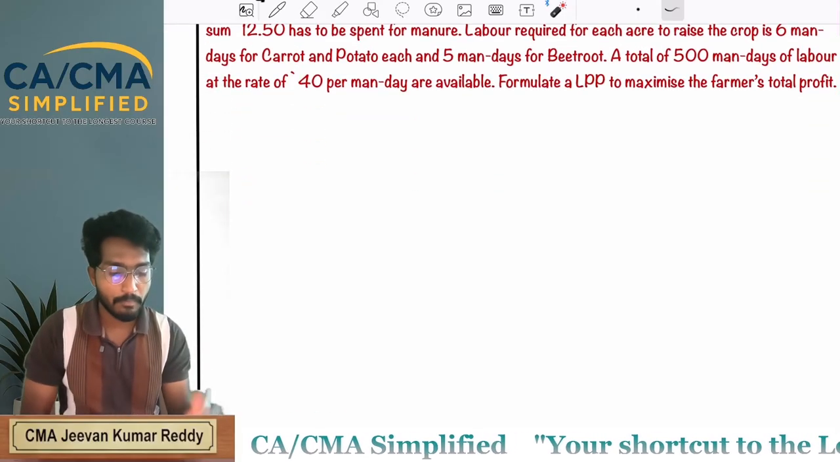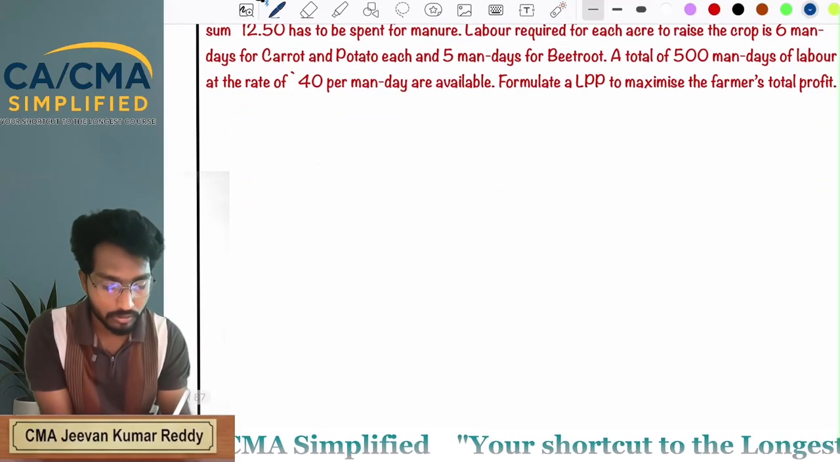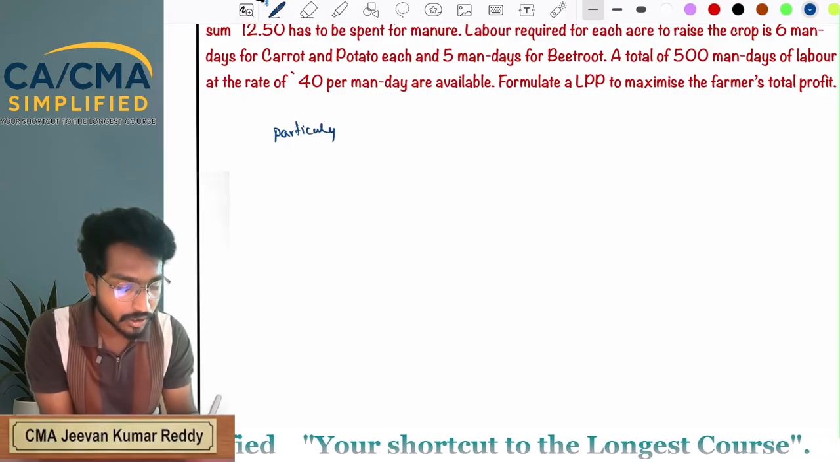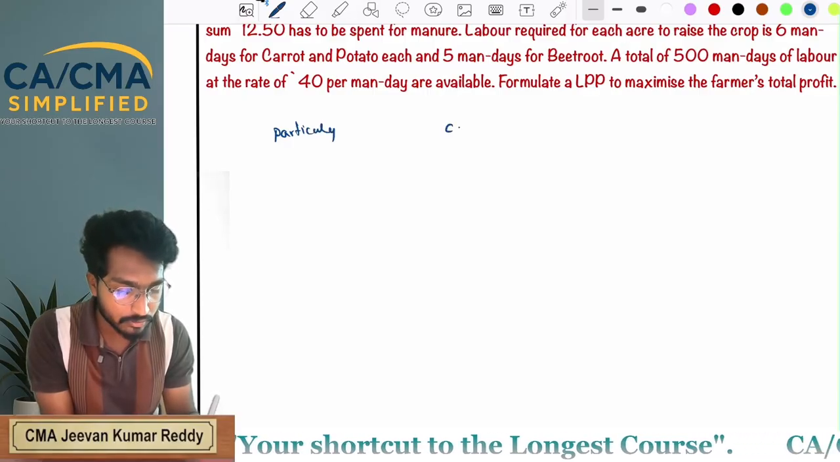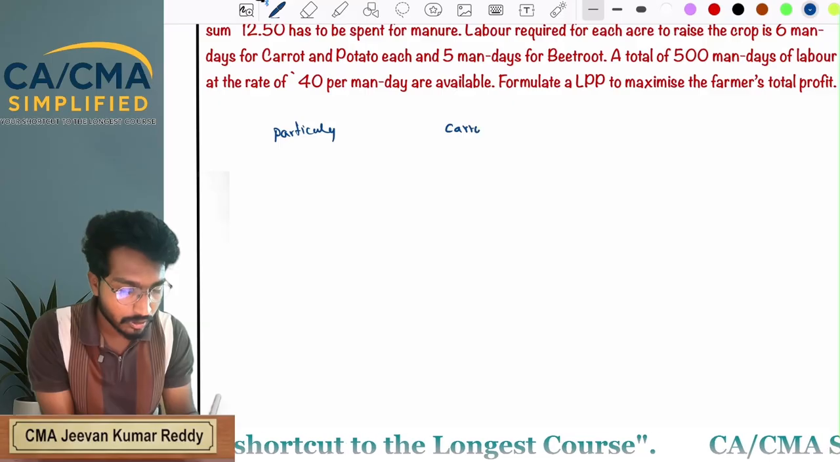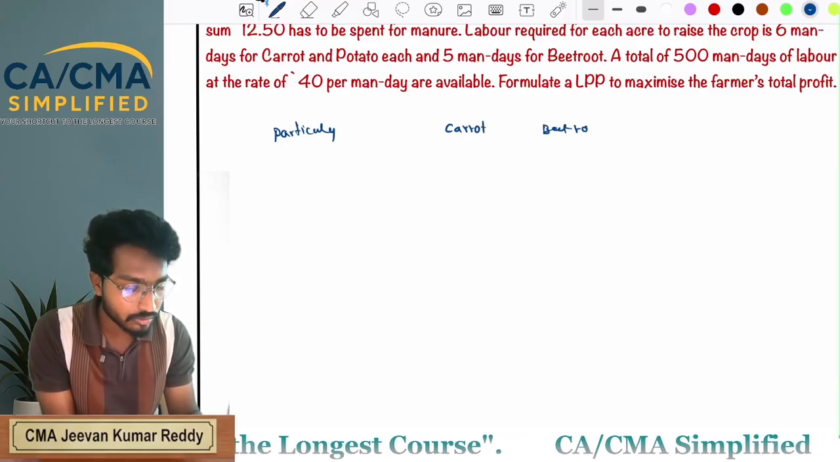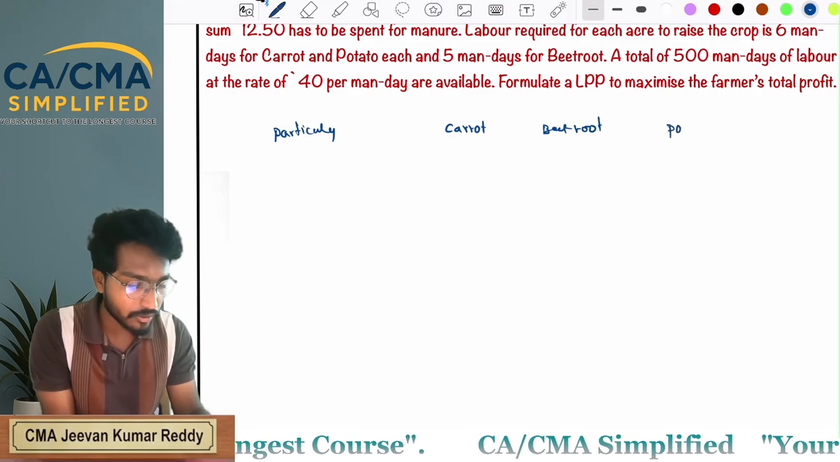First, particulars: carrot, beetroot, potato.